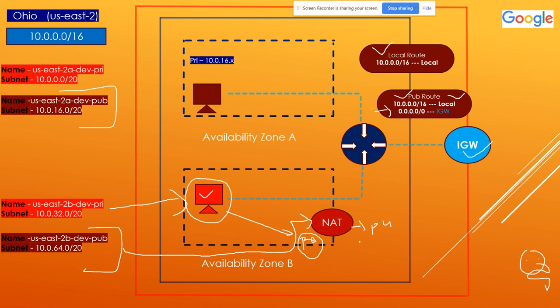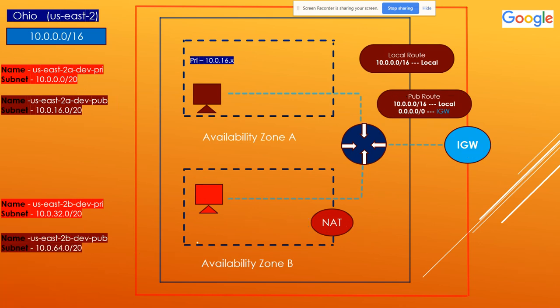Second, you have to create an elastic IP address and assign it to the NAT gateway so that it receives a public IP address. Once you complete this, the next part is that you have to create a route table. Why again a route table? This is a local route table, I'll not use it. This is a public route table which is directly pointing to the internet gateway, and I do not want to expose my virtual machine to route directly over the IGW. The next thing, I'll create another route.